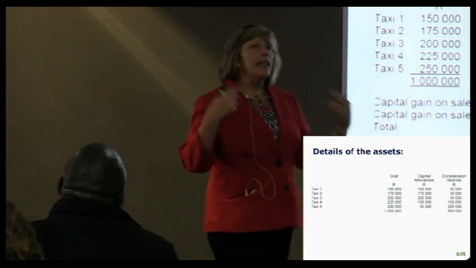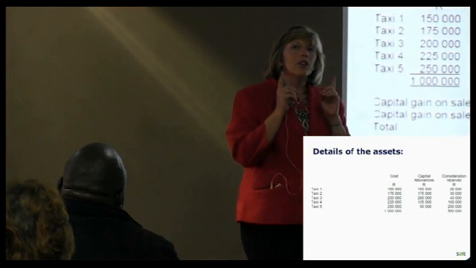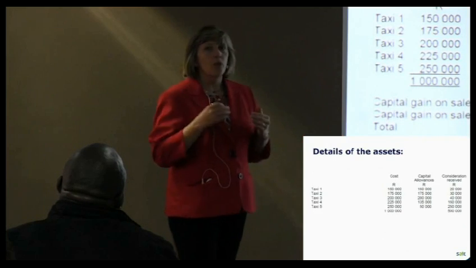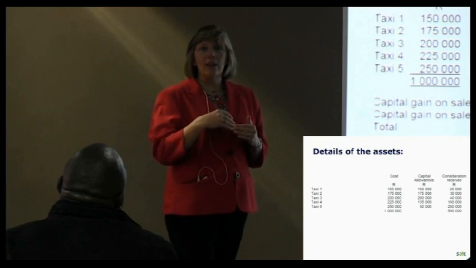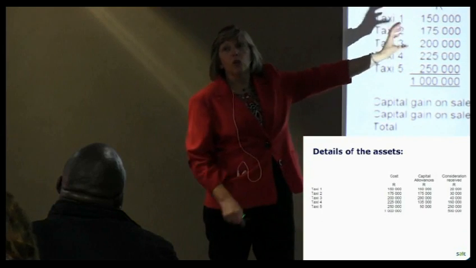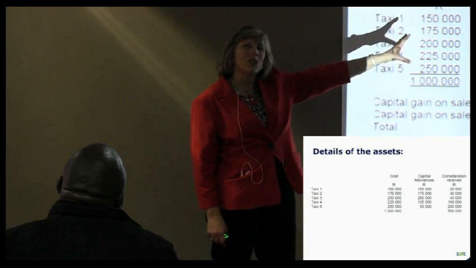It's all very well to say he was involved in the business for 8 years. But you've got to look at each asset separately. Did he hold each one of those assets for at least 5 years? Only the ones that he held for 5 years, had there been a capital gain, then you would qualify for the small business asset exclusion.